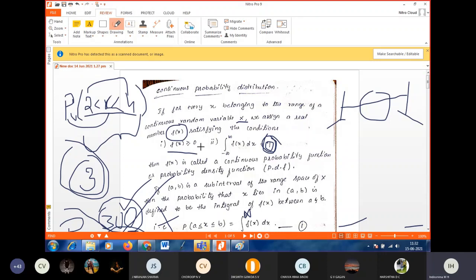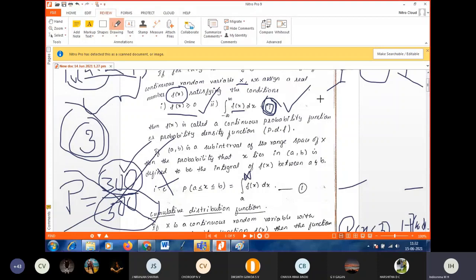So here, instead of p of x, I am taking f of x itself. So p and f mean the same thing. So for the probability function in the continuous case, I am taking it as f of x. The first condition is f of x greater than or equal to 0. Then the second condition is the integral from minus infinity to plus infinity of f of x dx equal to 1. This is the second condition. If these two conditions are satisfied by the function f of x, then f of x is said to be a continuous probability function.